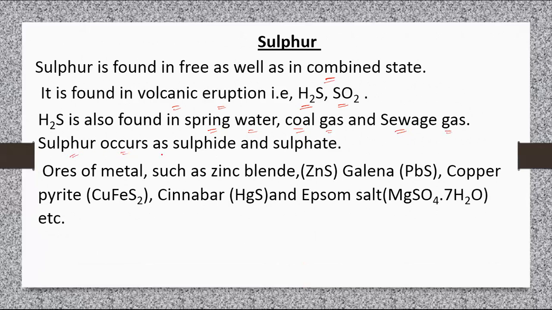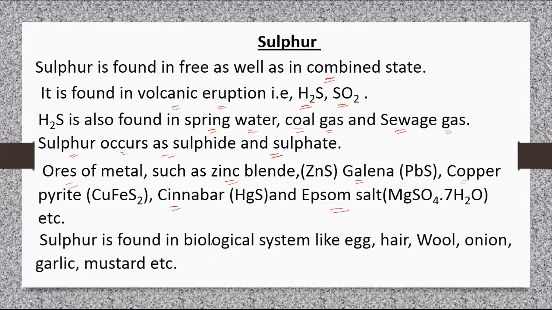Sulfur occurs in sulfide and sulfate form. Ores of metals such as zinc blende, galena, copper pyrite, cinnabar, and Epsom salt also contain sulfur. Sulfur is found in biological systems like egg, hair, wool, onion, garlic, mustard, etc.